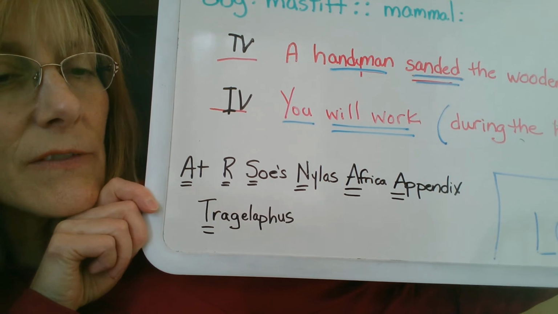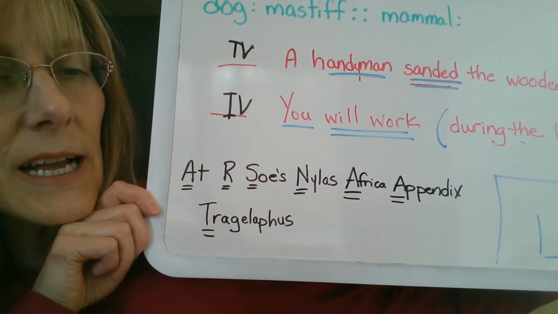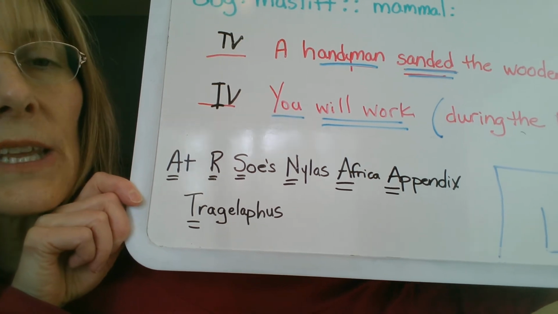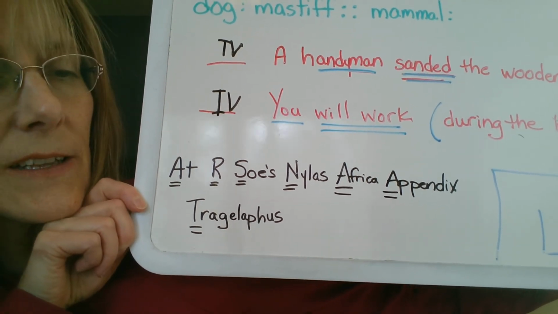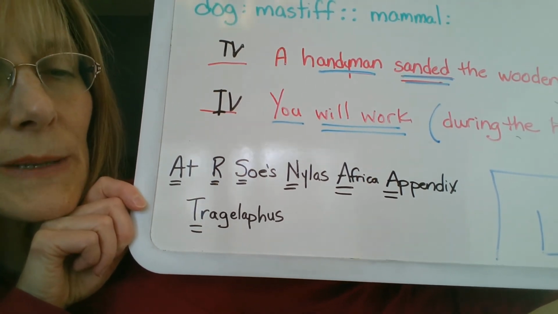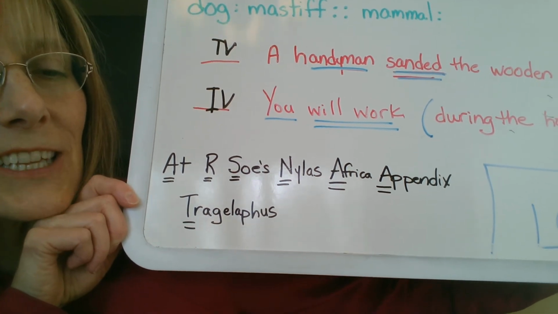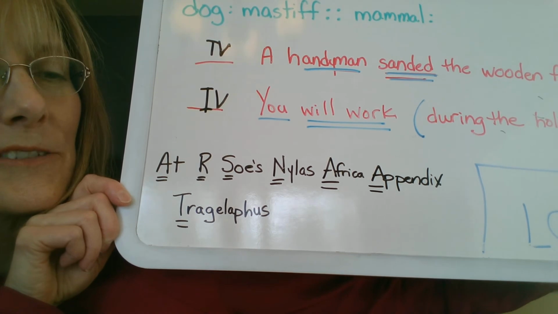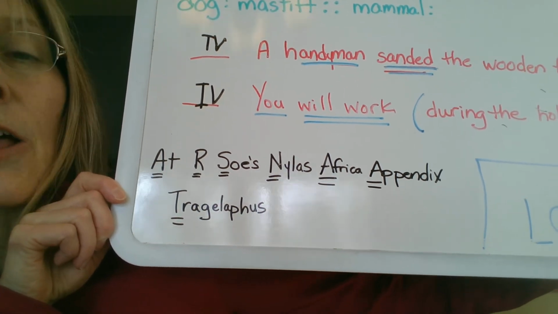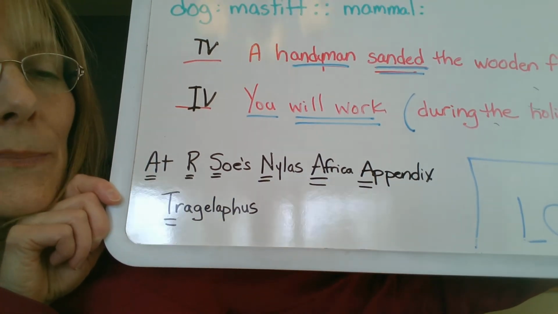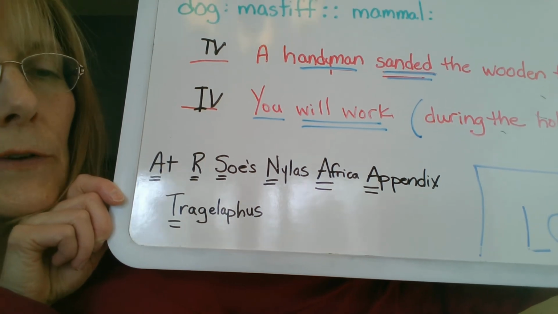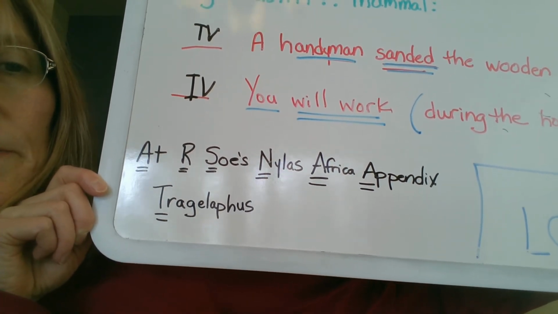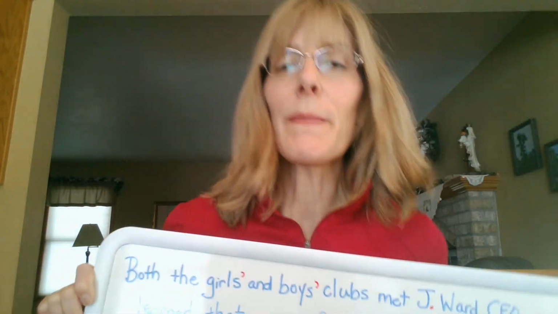At the beginning of Nyalas of Africa, the author suggests referring to the appendix for more information about the species. It starts with a T that should be capitalized, and then the second word is not capitalized. All right, so you see in there, the word appendix is capitalized because it is referred to within the same material. All right, I hope that all makes sense.